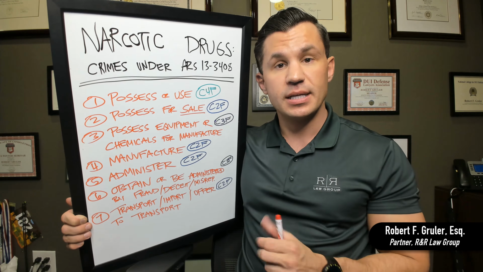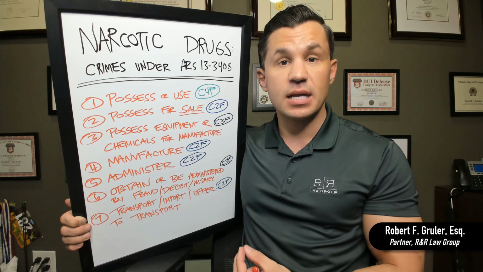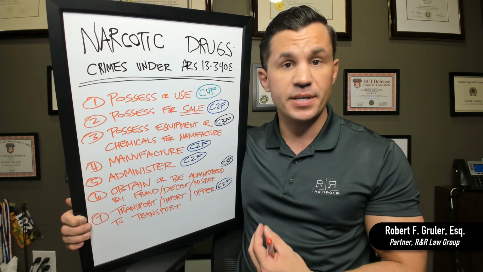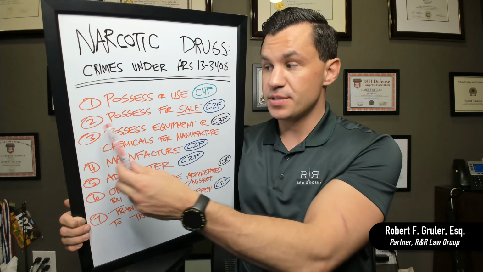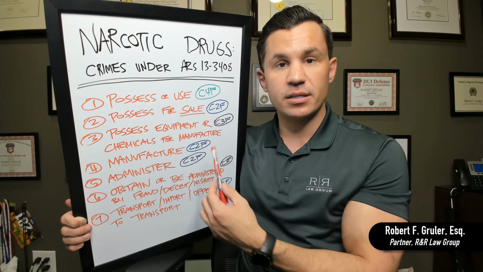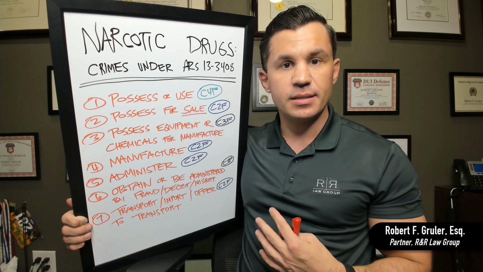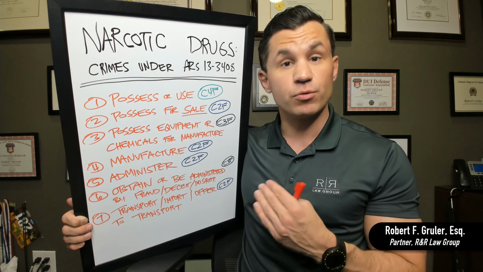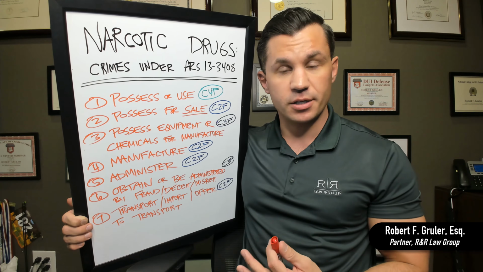Now, if that person takes that drug and they possess it for sale, meaning they're going to be selling it to somebody else or exchanging it for something else of value, it goes from a class 4 to a class 2 under subsection 2, possession for sale. So now there's indicia, there's evidence that that person is going to be in the process of selling that drug. It really escalates the severity of it. They really want to curb the sale of narcotic drugs.